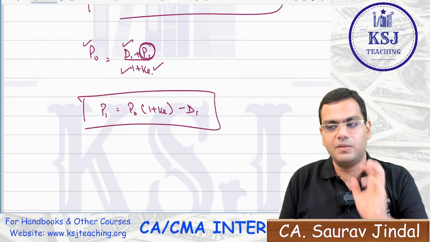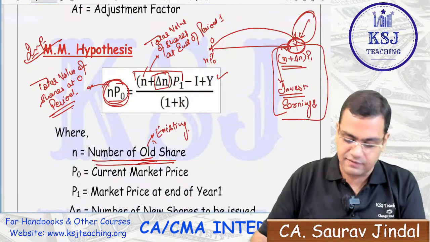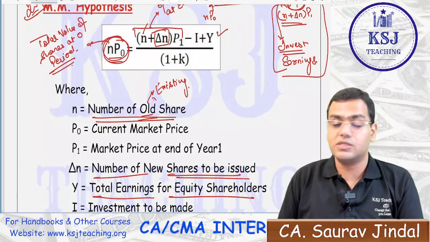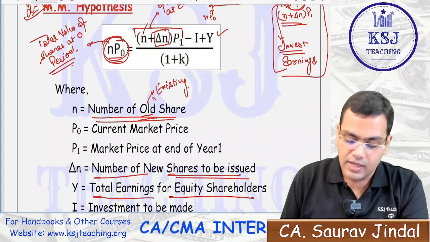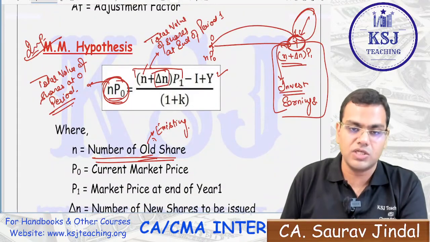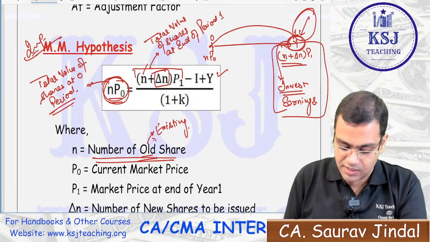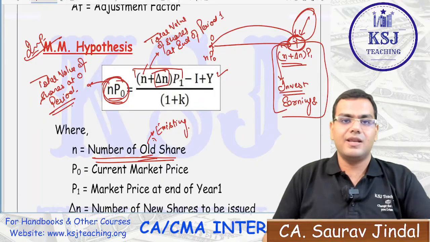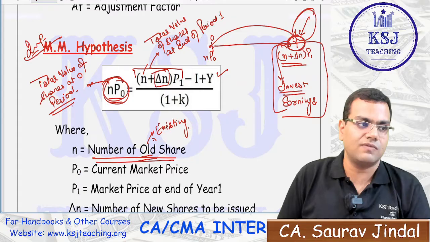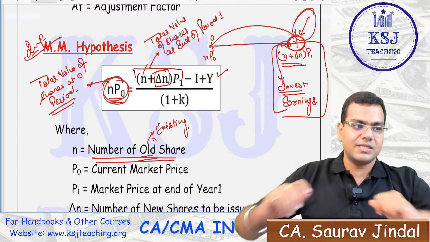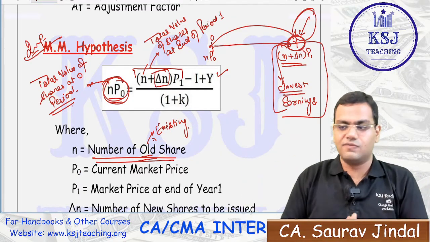Some of the information will be available in the question itself, right? So these hypothesis questions are very, very important. Please do all these questions from the module, right? I have given you the basic outline of what the hypothesis wants to say regarding the dividend and the relationship of the dividend with the market price of the share. So Modigliani Miller says that the dividend does not affect the market price of the share, right?